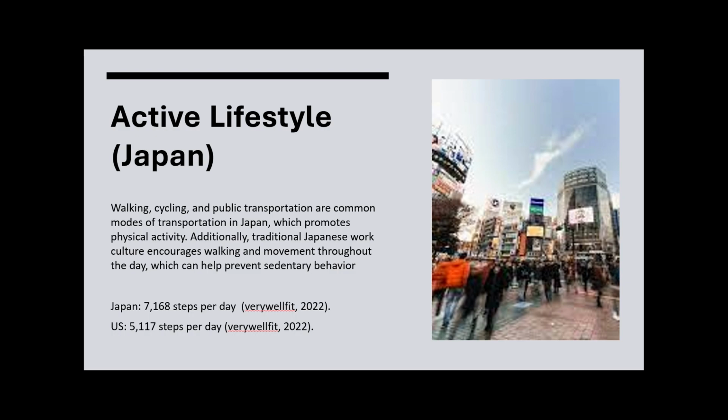Active lifestyle. Walking, cycling, and public transportation are common modes of transportation in Japan, which promotes physical activity. Additionally, traditional Japanese work culture encourages walking and movement throughout the day, which can help prevent sedentary behavior. And below, I have some statistics on the average steps per day based off each country. So Japan, currently the national average is 7,168 steps per day, and the US is at